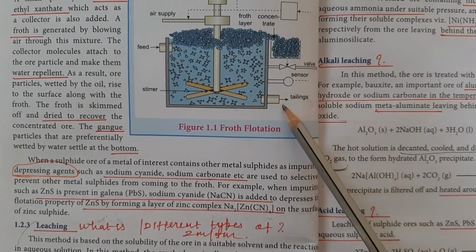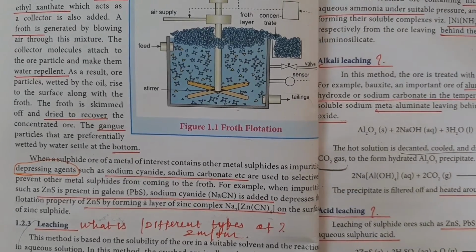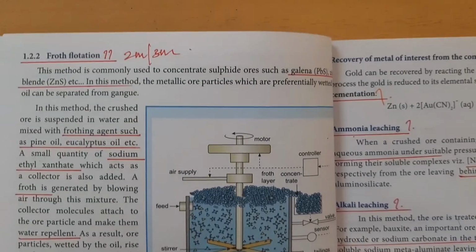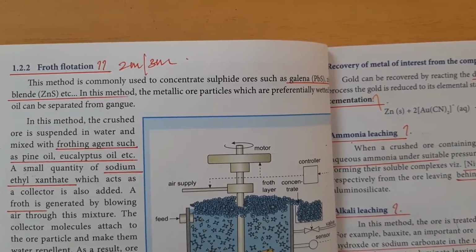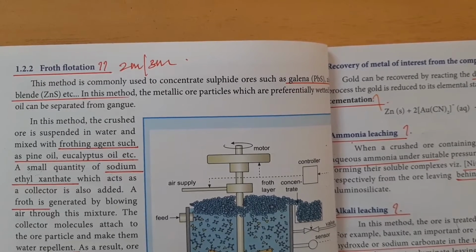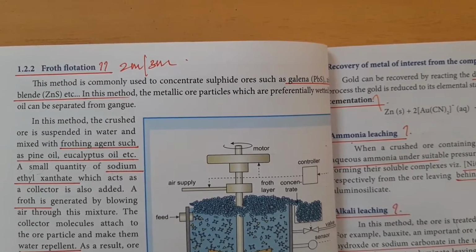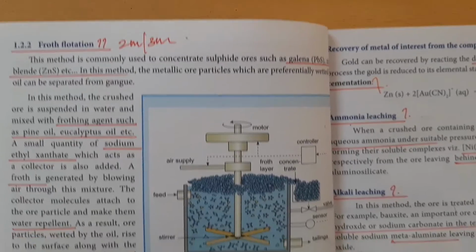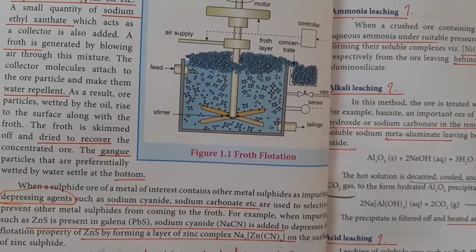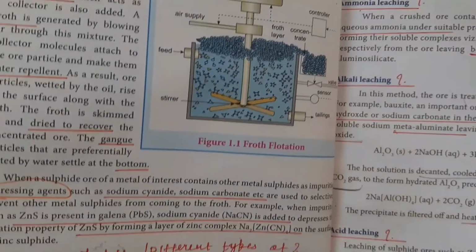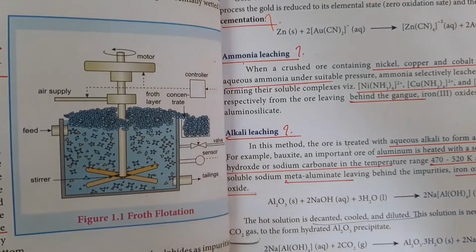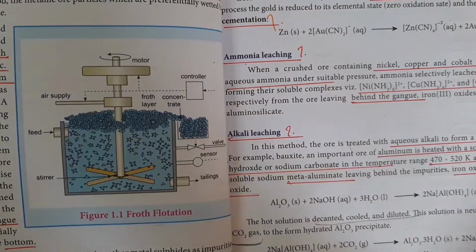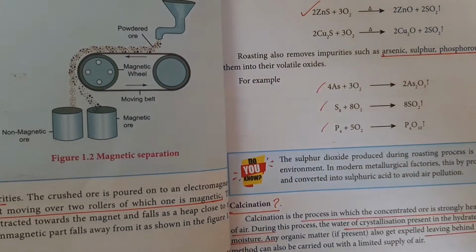So sulfide ore is concentrated by the froth flotation process. Possible questions: how is sulfide ore concentrated? What is the froth flotation process? What is a depressing agent? The next one is the leaching process. There are 4 different types of leaching process available. Before seeing the leaching process, let's see what magnetic separation is.